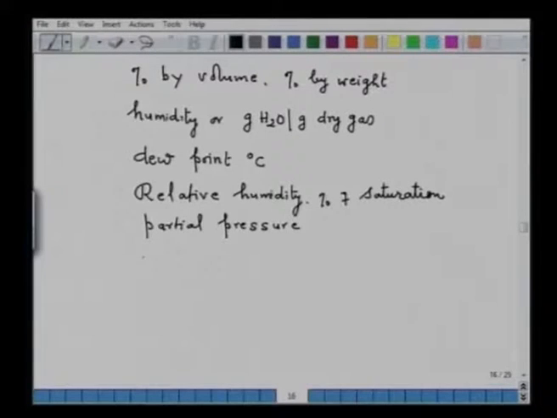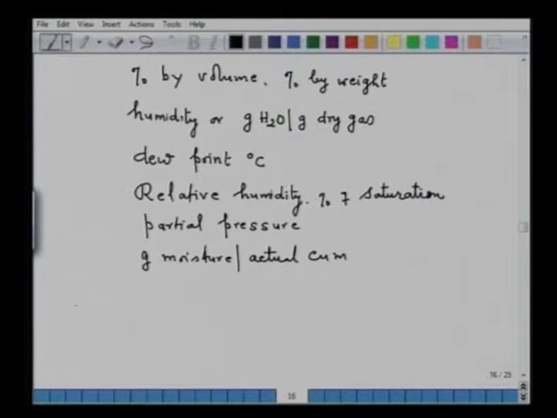Then we can also report in terms of, for example, gram moisture per actual cubic meter. So, these are the various ways in which the water content of the products of combustion can be expressed in a particular problem.